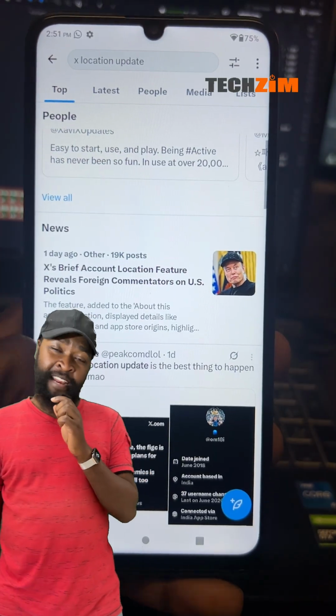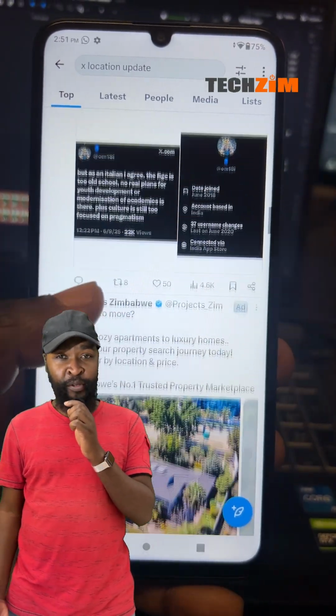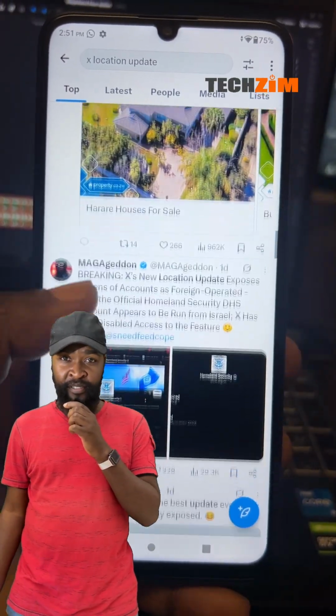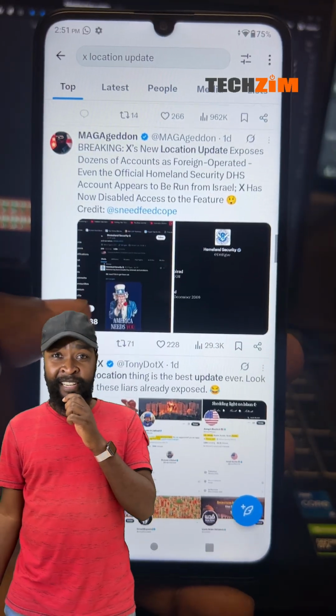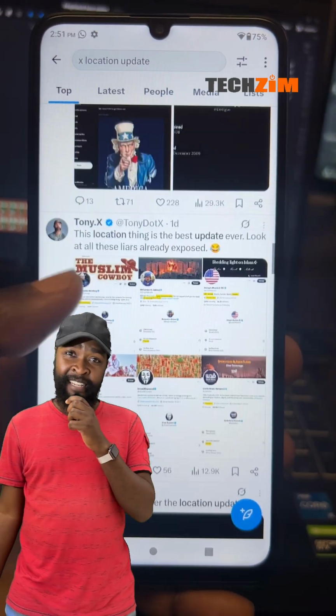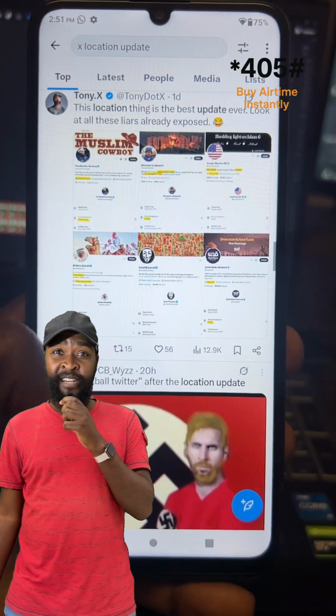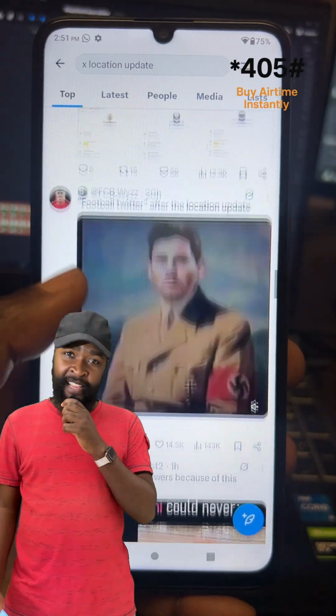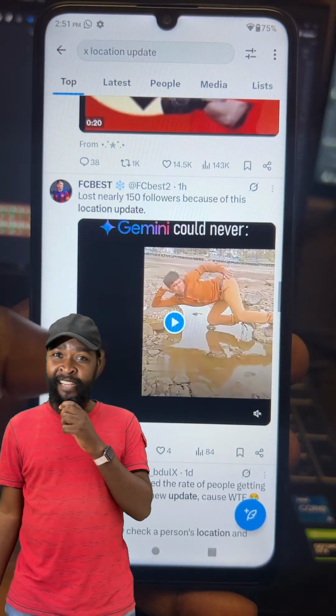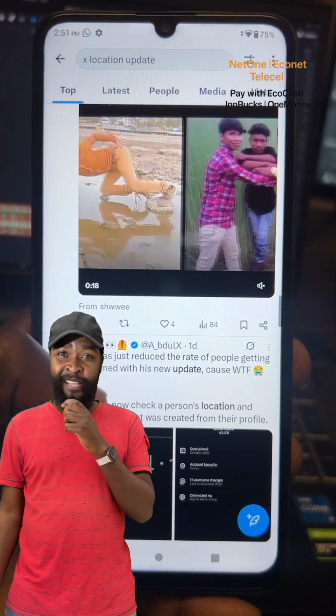If you've been on X, that is Twitter, over the last few days, and you've seen the chaos, X added a new About This Account feature that automatically shows which country an account is based in. And the moment Zimbabweans clicked on it, one thing exploded onto the timeline.